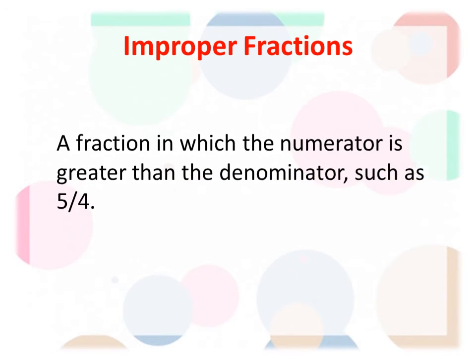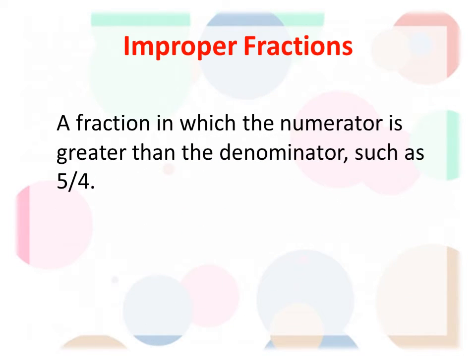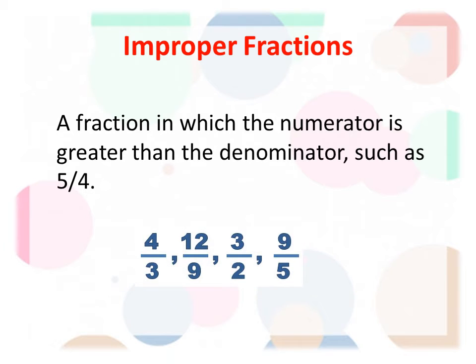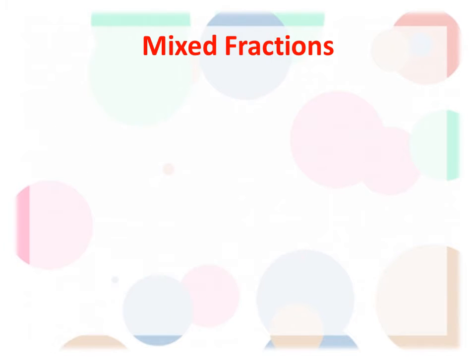Improper fractions. A fraction in which the numerator is greater than the denominator. If the numerator is greater than the denominator, we call those fractions improper fractions. Here you can see the examples 4/12, 3/9. The numerators are greater than the denominators, so we call those fractions improper fractions.